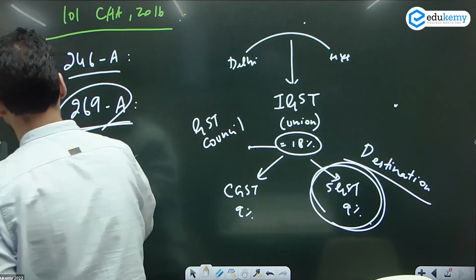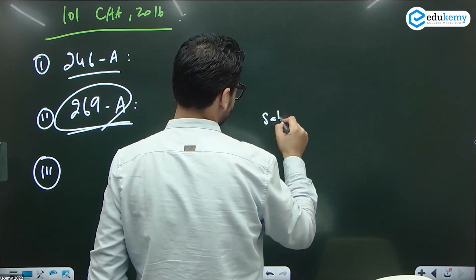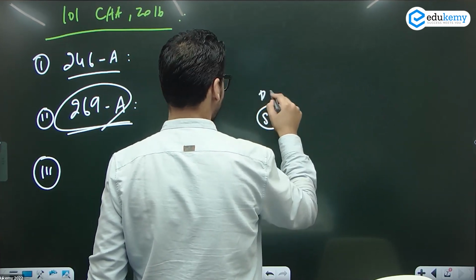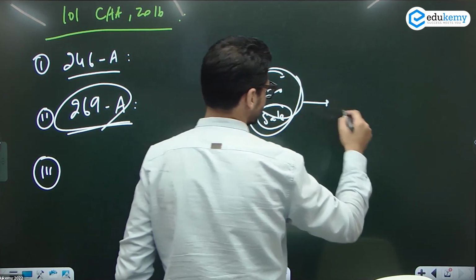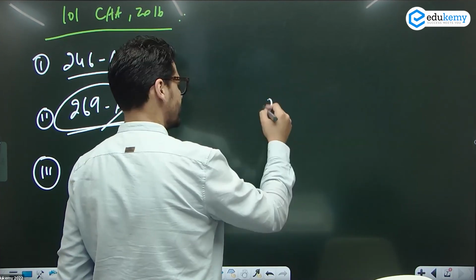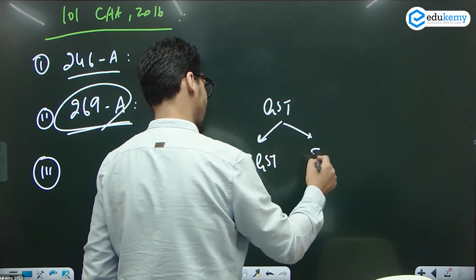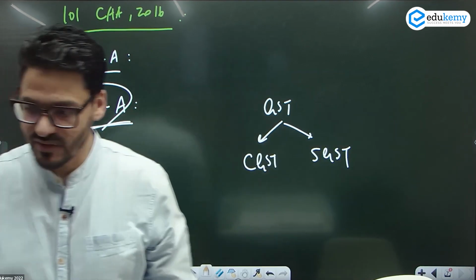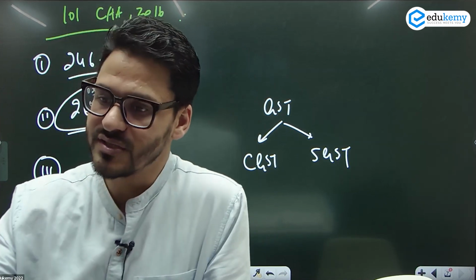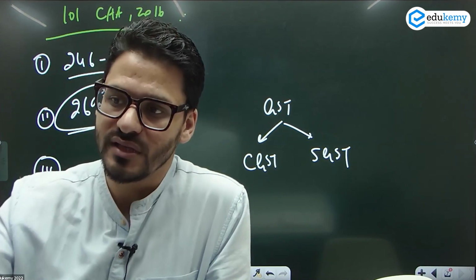उसके बाद number 3. Now whenever the sale etc. जो भी हो रहा है, sale हो रहा है, production हो रहा है, कुछ भी हो रहा है, whenever GST is imposed, GST has two things, CGST and SGST. For example, this is Delhi. Delhi में she is selling a product to him, या he is selling a product to me.